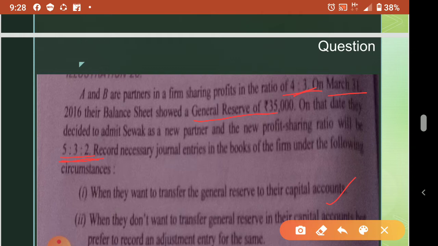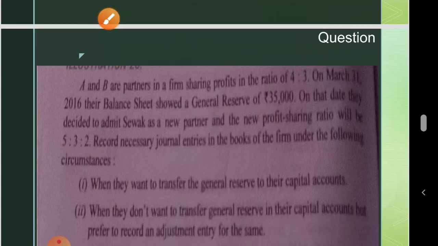Understood? Goodwill is always in sacrifice or gaining ratio only, but for these items we have two options. If they want to distribute, it will be divided in old ratio. If they don't want to distribute, it should be distributed according to their sacrifice or gain. Okay, so the answer we will see.